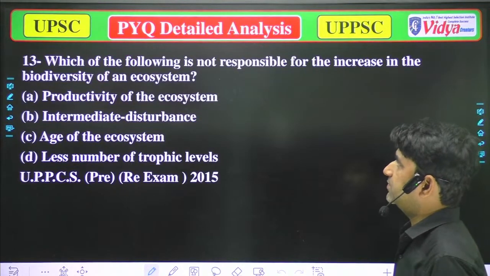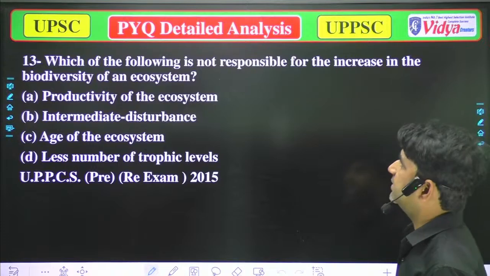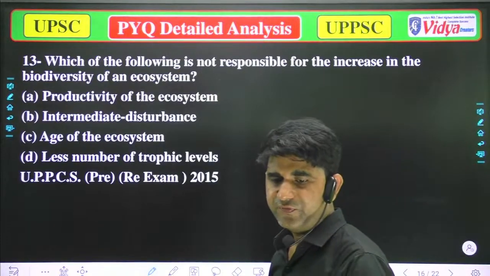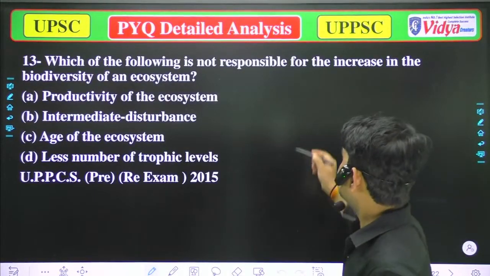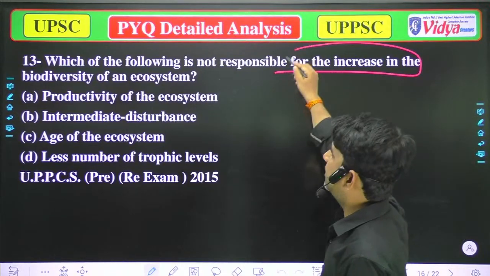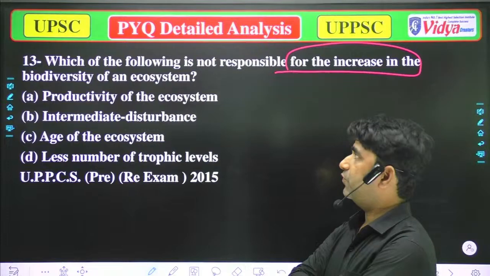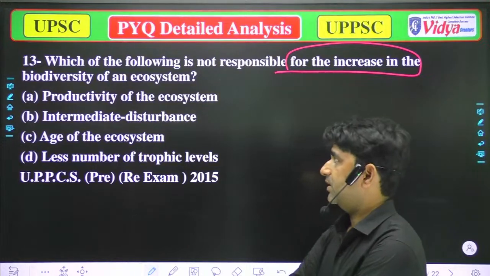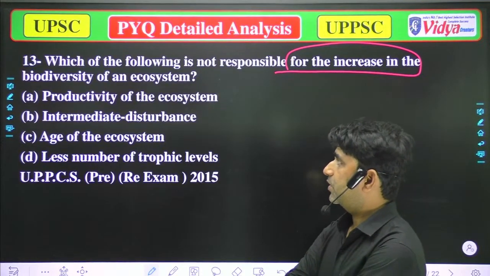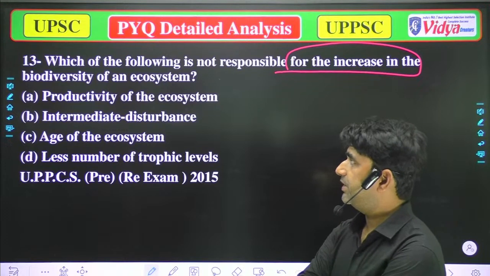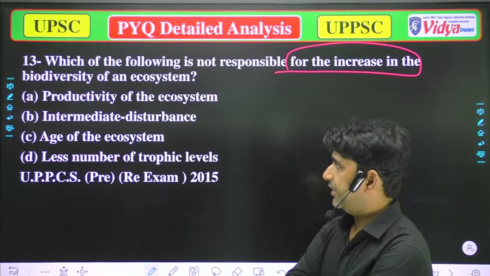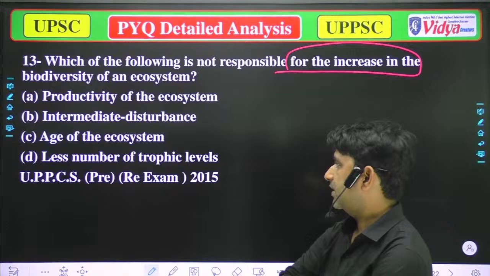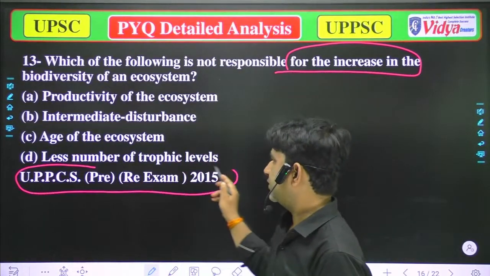Now the next question is: which of the following is not responsible for the increase in the biodiversity of an ecosystem? Our options are: A, productivity of the ecosystem; B, intermediate disturbance; C, age of the ecosystem; and D, less number of trophic levels. That question was asked in the UPPSC 2015 re-exam.